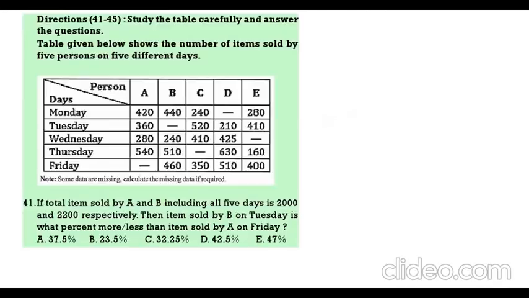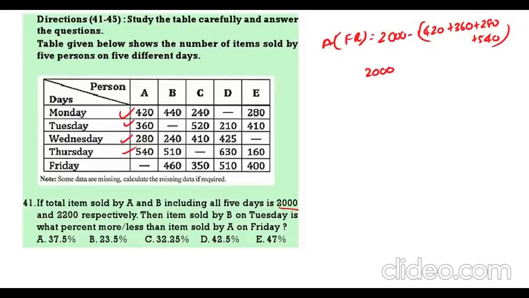Now, A's 5-day total is 2000, but A Friday is missing. So what is the A Friday value? A Friday is 2000, the given total, minus 420 plus 360 plus 280 plus 540. So that is equal to 2000 minus 1600. That is 400.